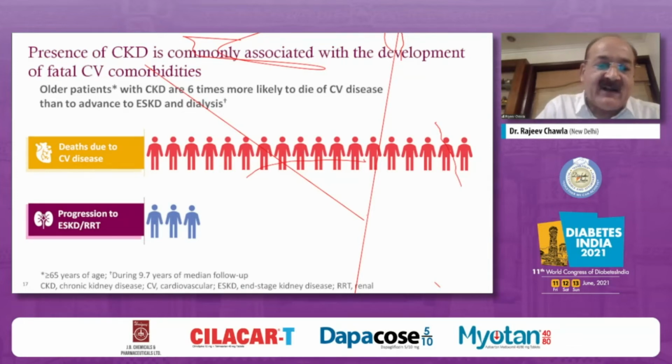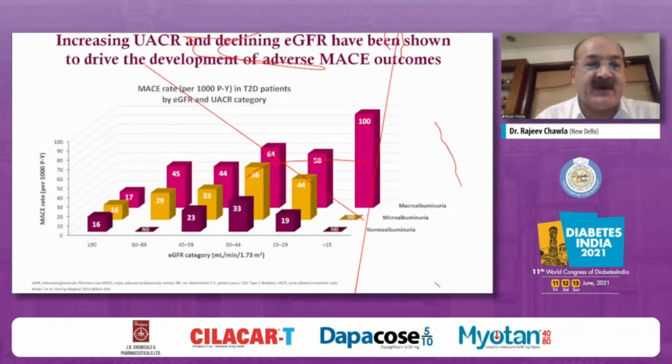This is what we tell our DNB students also, that a patient with CKD or end-stage renal disease will possibly die of a CV death rather than actually dying of any cause related to renal death or renal composite endpoints. Not only that, even increasing albumin creatinine ratio and declining eGFR not only increase CV death, they increase the risk of heart failure also.